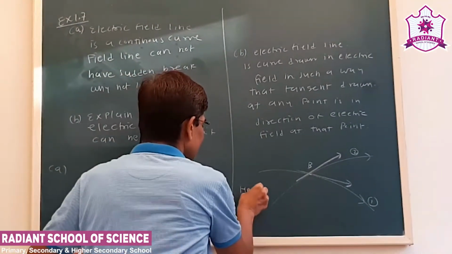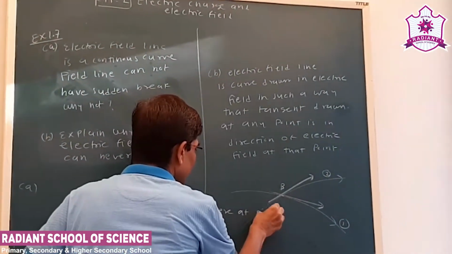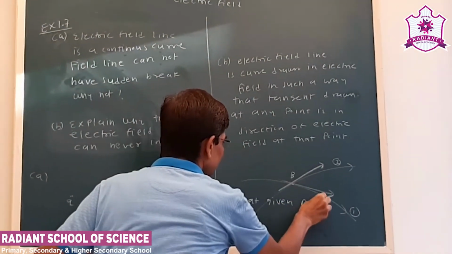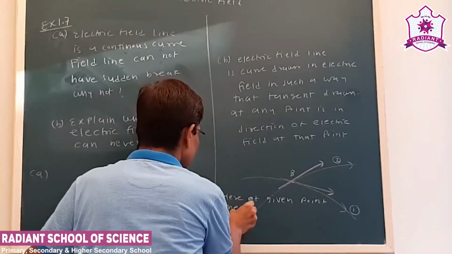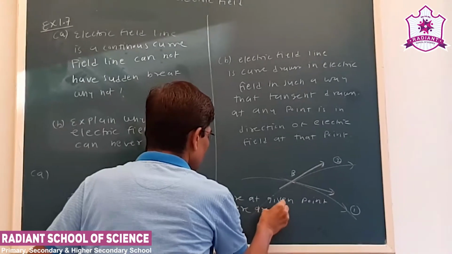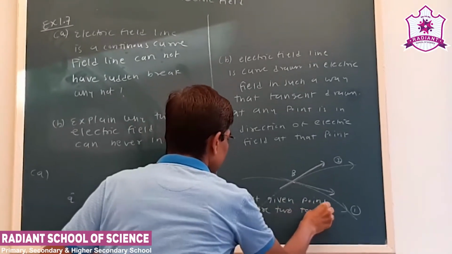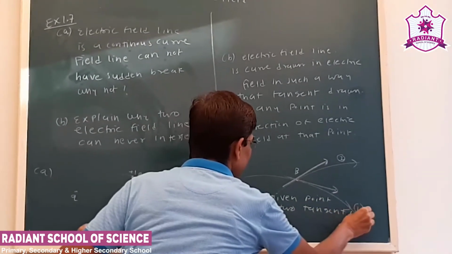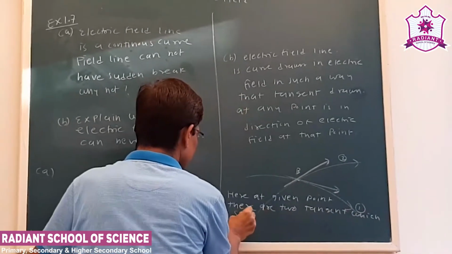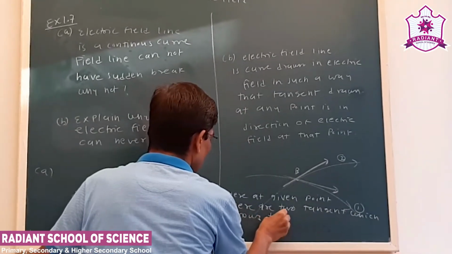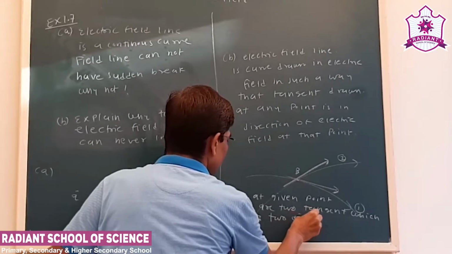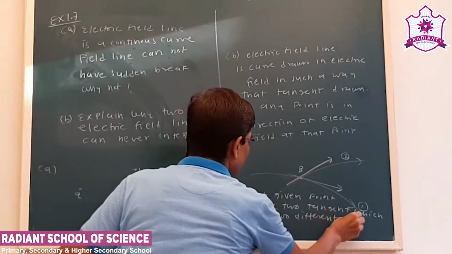Here at a given point there are two tangents which show two different directions.